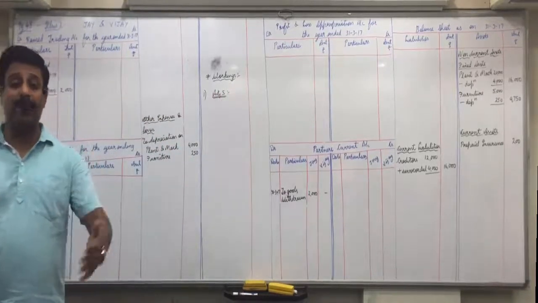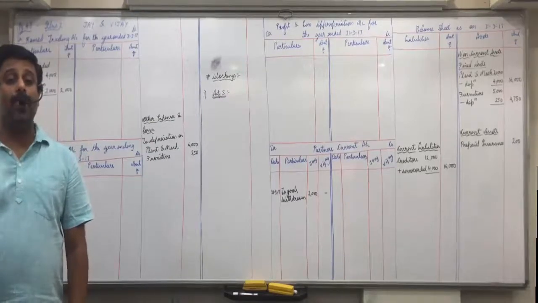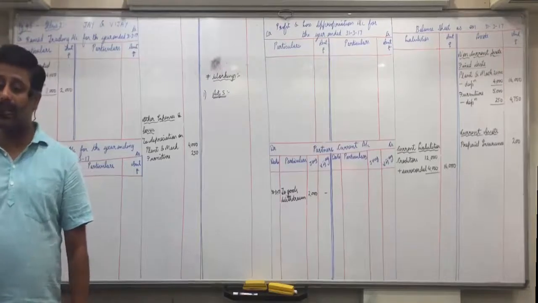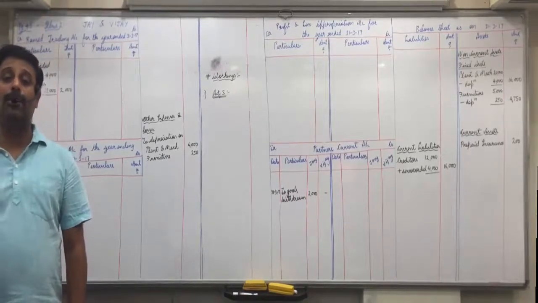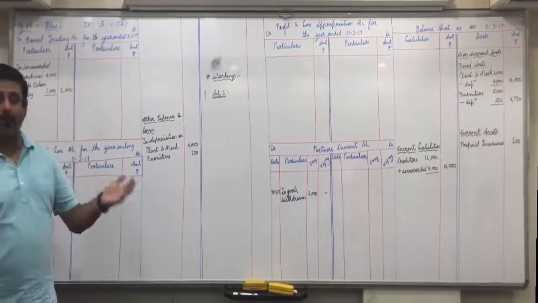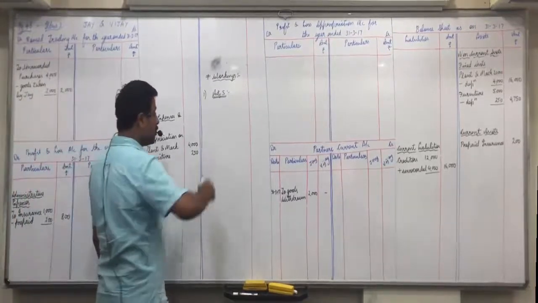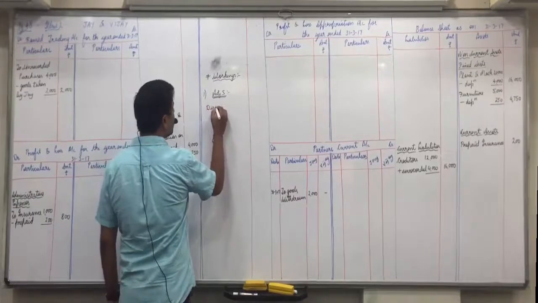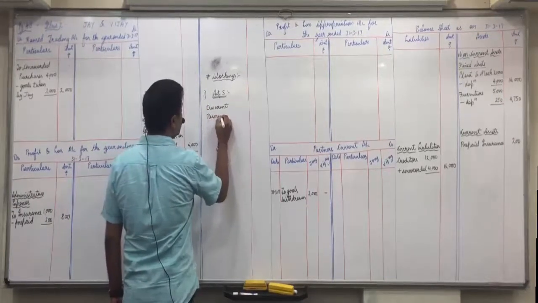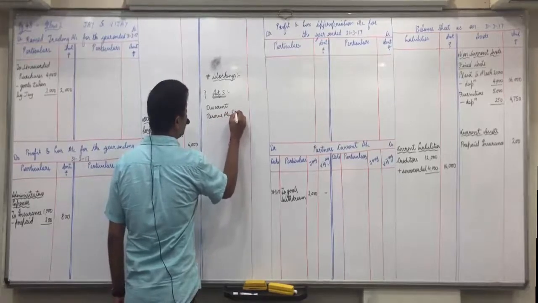Normally when you provide for discount reserve, what is the entry? Profit and loss account debit to discount reserve. So if there is no need of discount reserve, it's not required, then what entry will you pass? Reverse entry. You will close it. Discount reserve account debit to profit and loss account. So here what journal entry we will pass? Discount reserve account debit to profit and loss account.